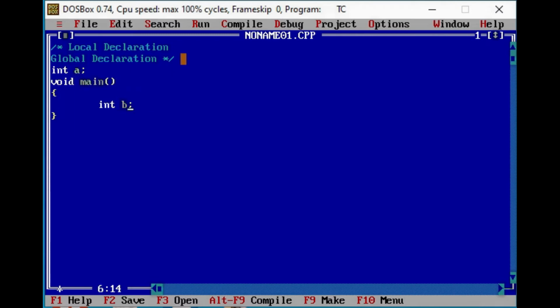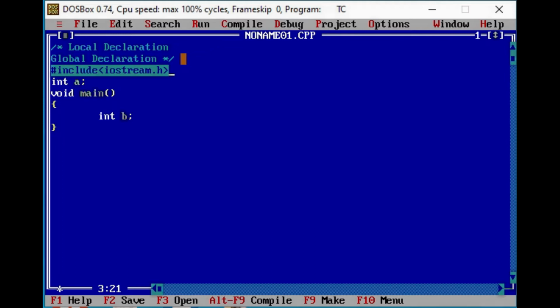I am going to write one example in which we can assign values to local and global variables and print the values. First of all, starting with the header files, I am going to include iostream.h. As we discussed in my previous video, to use the input output functions we need to include the header file iostream.h.